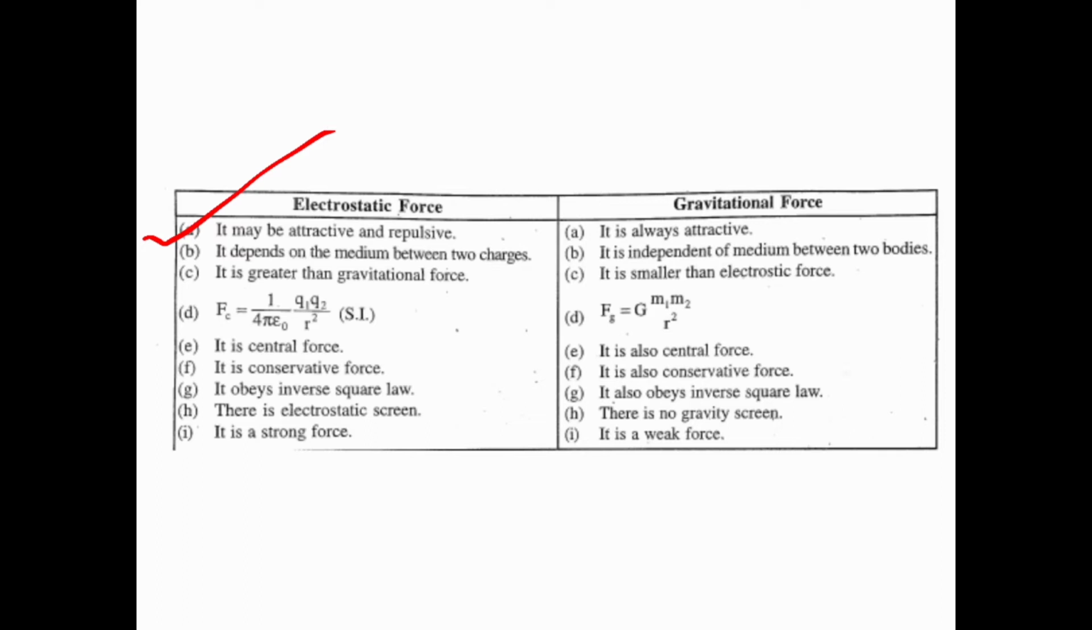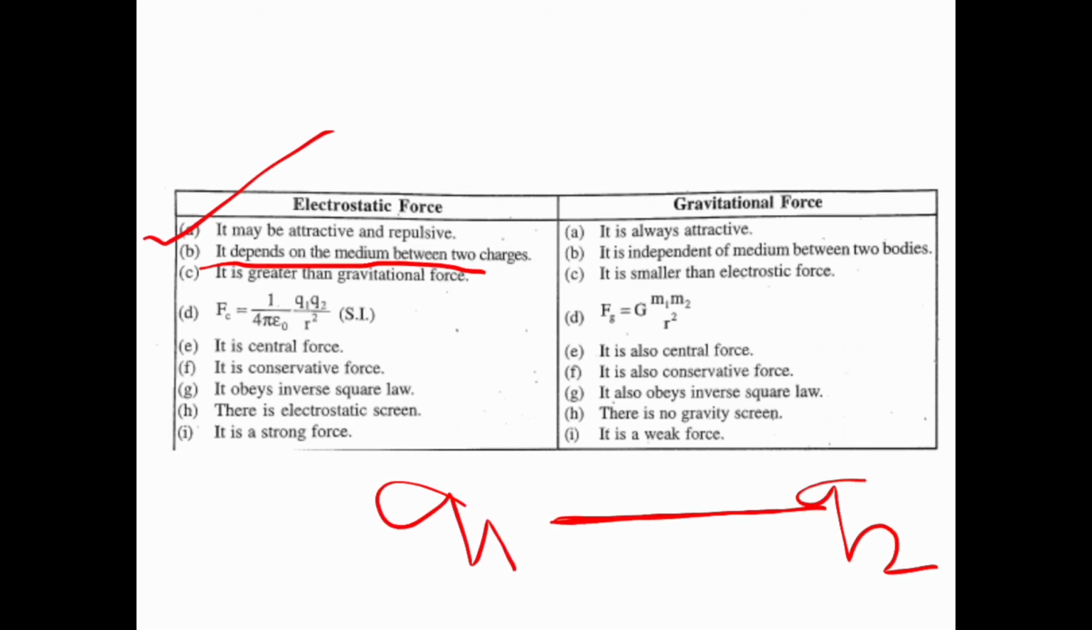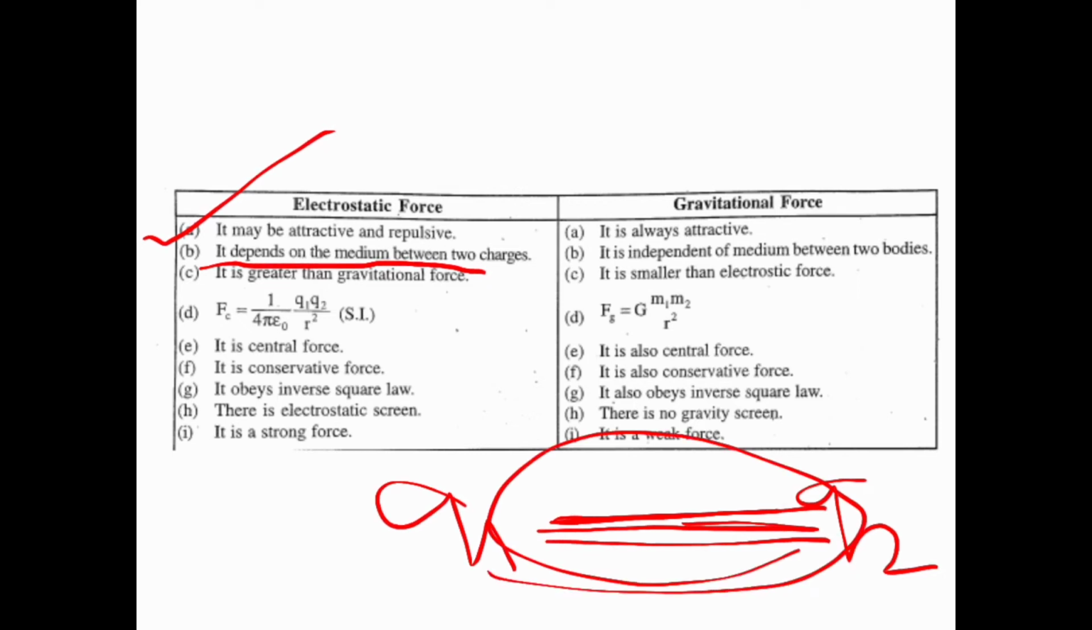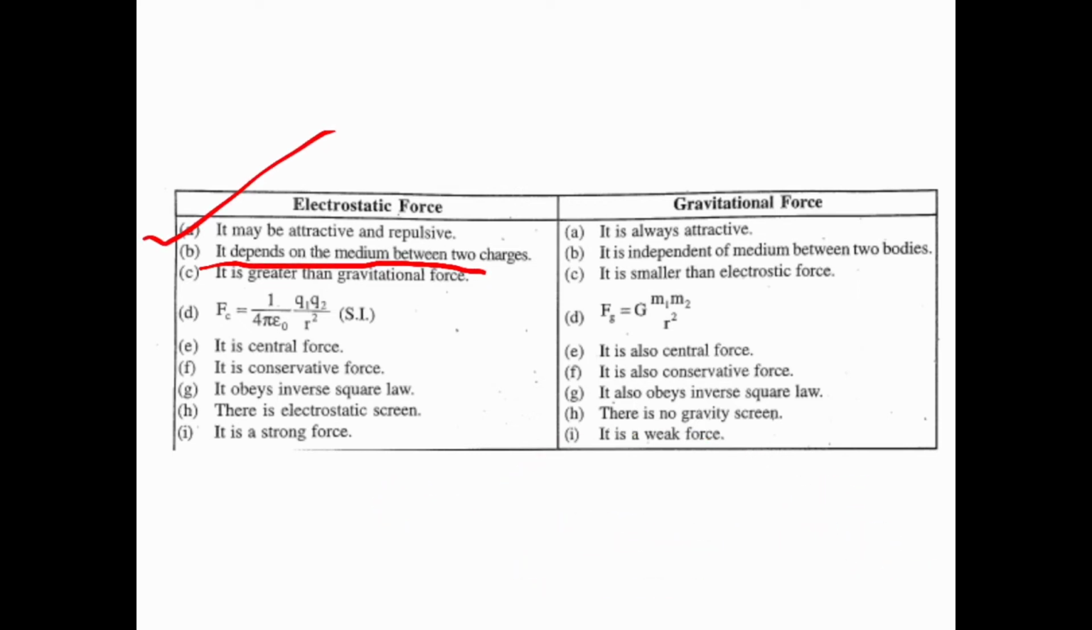Then electrostatic force depends on the medium between the two charges. If there are two charges Q1 and Q2, the medium may be air, vacuum, or water; the force always depends upon the medium between the two charges. Whereas gravitational force is independent of medium, that means it doesn't depend on whatever material the medium may be.